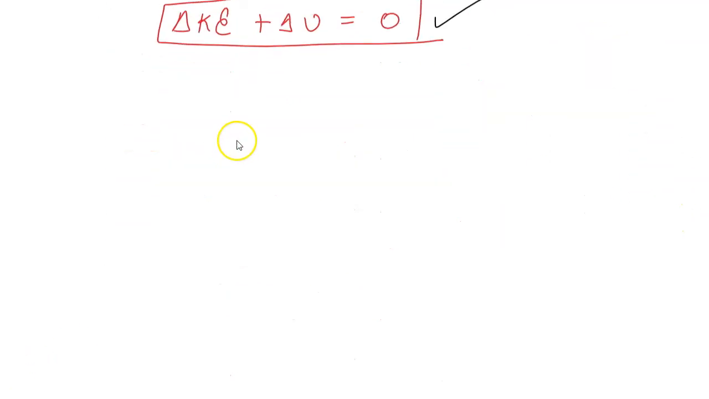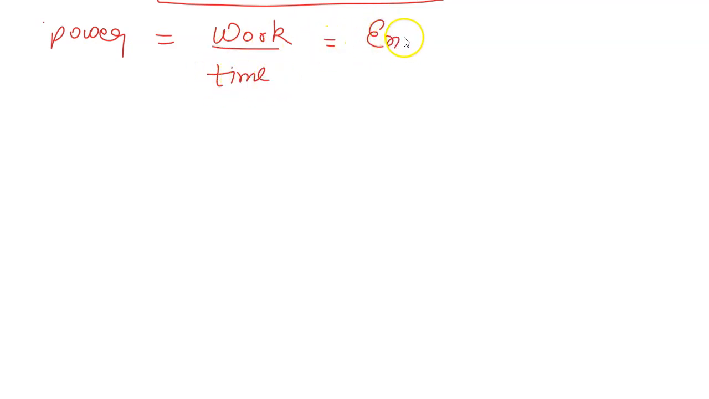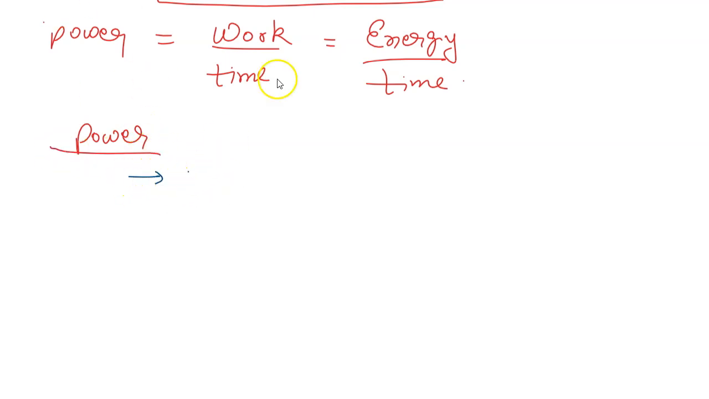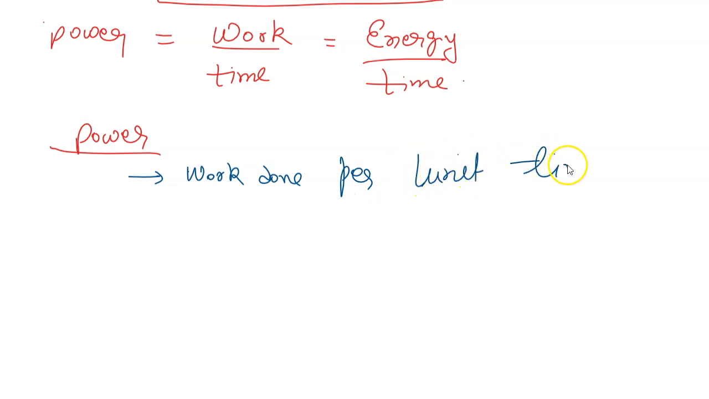So the last part, now we will talk about power. I'll write the expression for power first. It is work by time, and I can also write it as energy by time. If we want to define power, we can say it is work done per unit time, or we can say the rate of doing work.